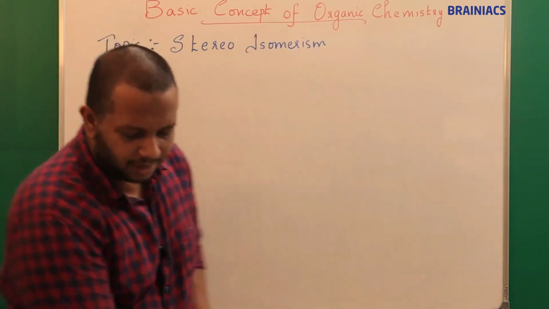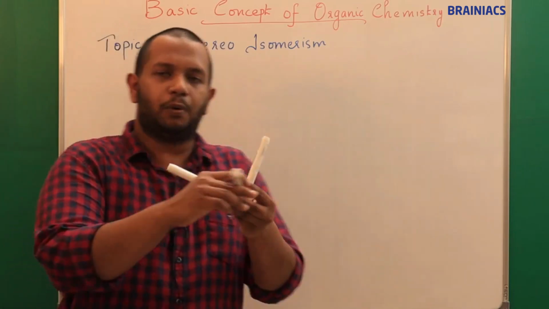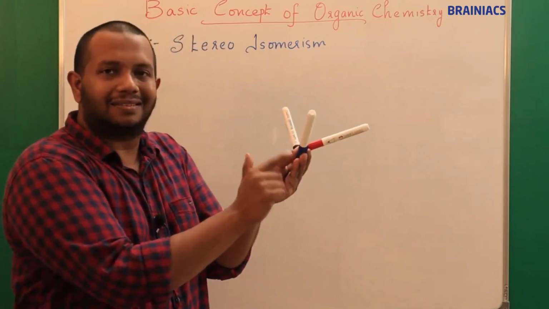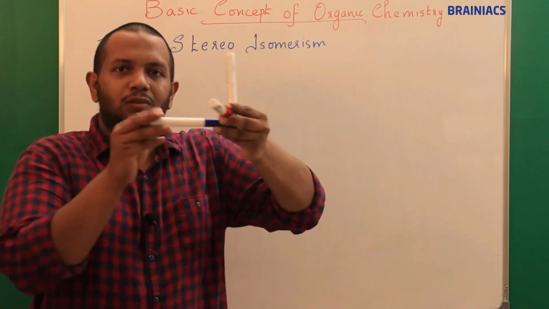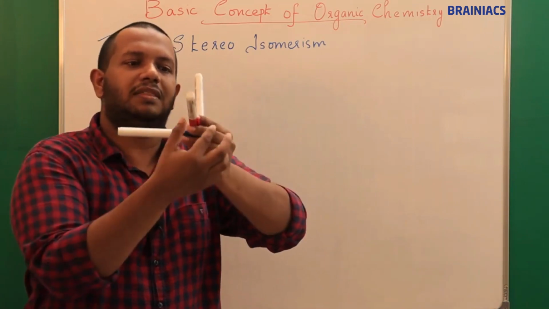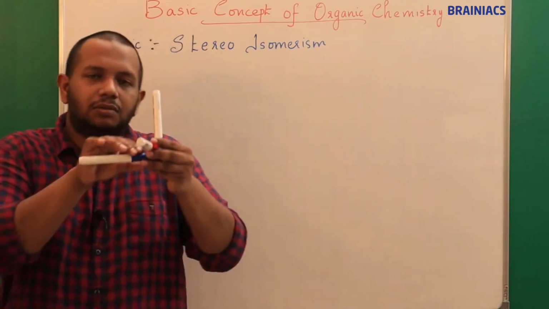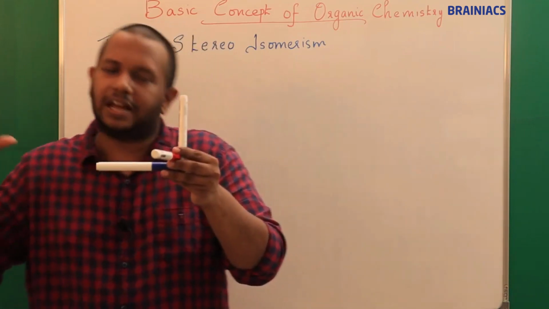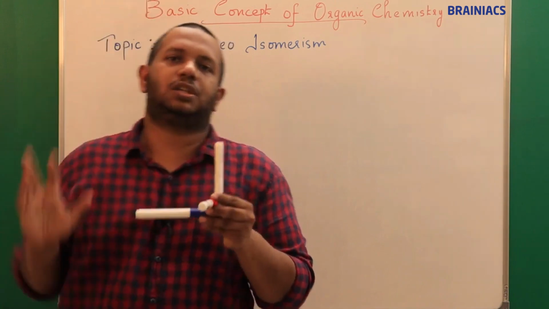For a simple example, I am taking these three pens. Consider the joining point of these pens as the carbon atom. If this is one compound, you can see the red color is projecting in Z direction, the blue color projecting in X direction, and the black color projecting in Y direction.